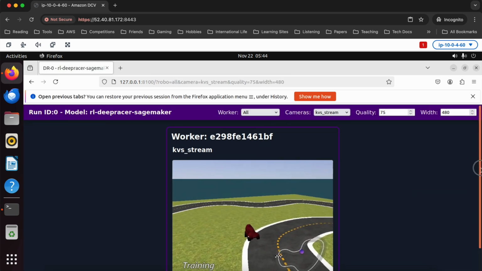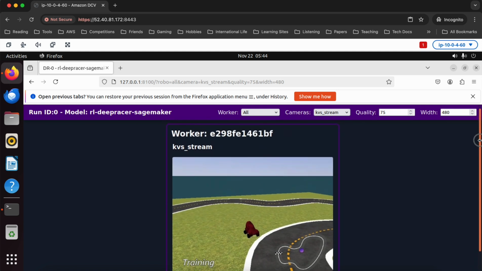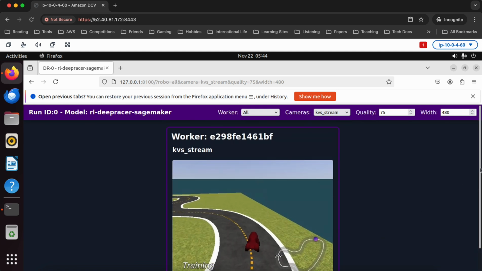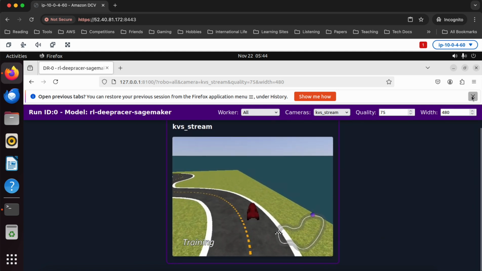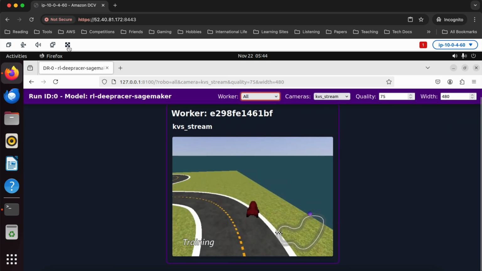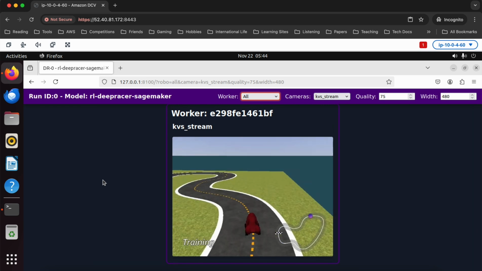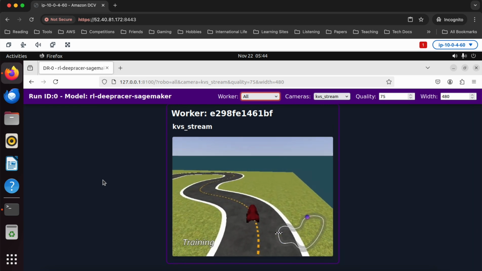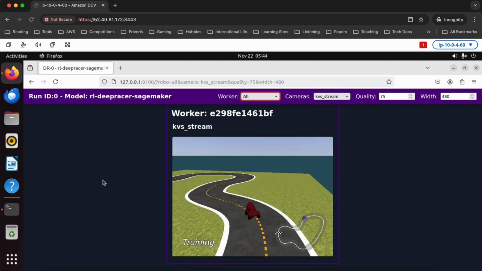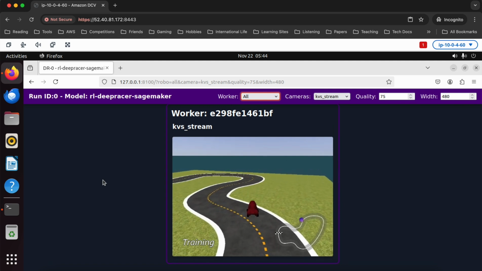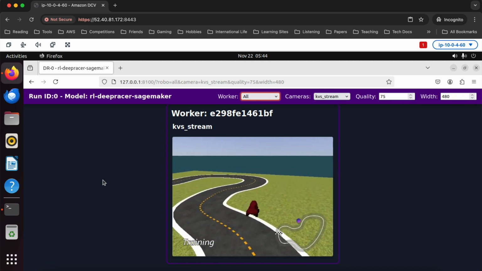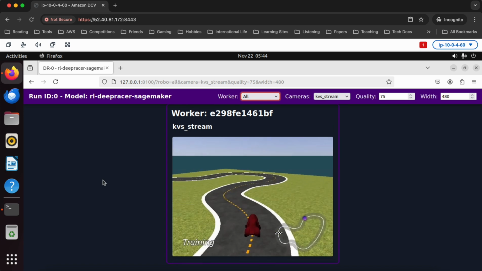He's going around the track, learning how to complete the 2019 track as we speak. So it's working great. And again, I could probably make this full screen, but I'm not going to. You might want to do that if you're doing this on your own computer. And now we can actually watch the training process happen, right? And then what you would do is you'd let this go for an hour or two, and then you'd come back and see how things are going.